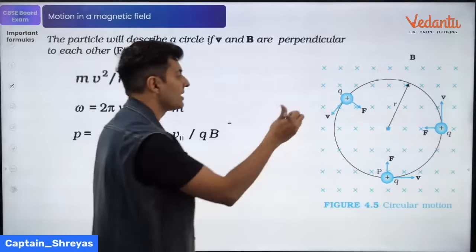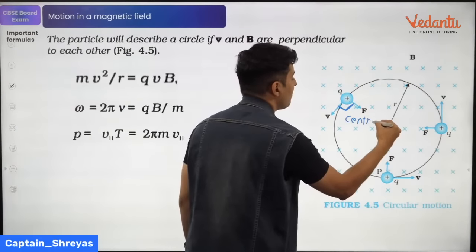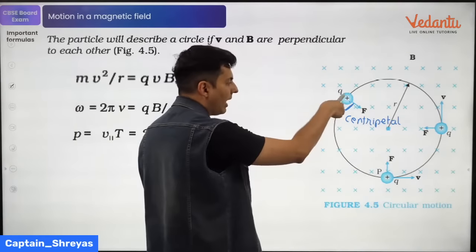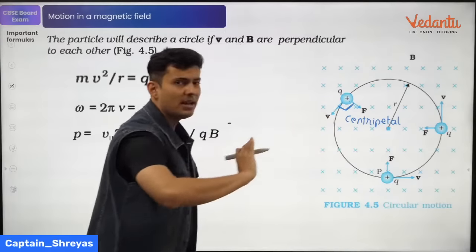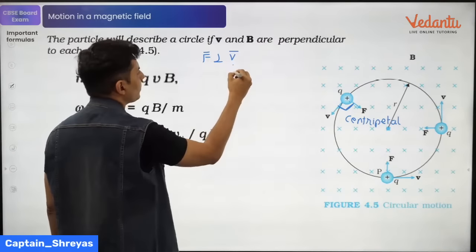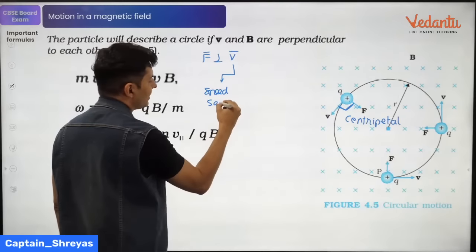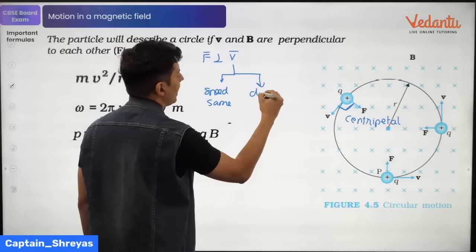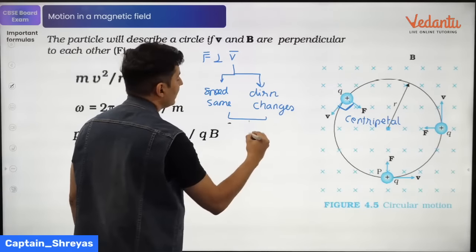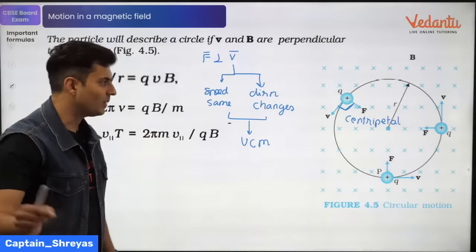So once the force is perpendicular to the velocity, this force acts like the centripetal force, directed towards the center, and the particle's direction changes, but the speed never gets affected. Since force is perpendicular to velocity, only the speed remains the same, whereas the direction continuously changes. That's the reason why I can say that it is performing uniform circular motion.